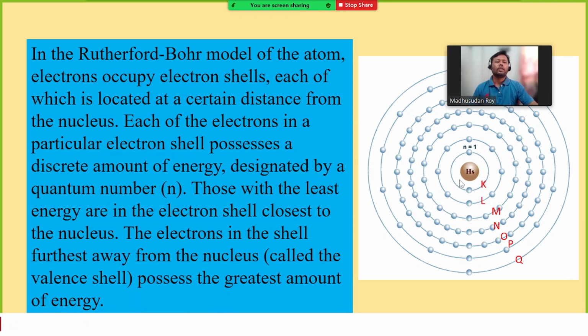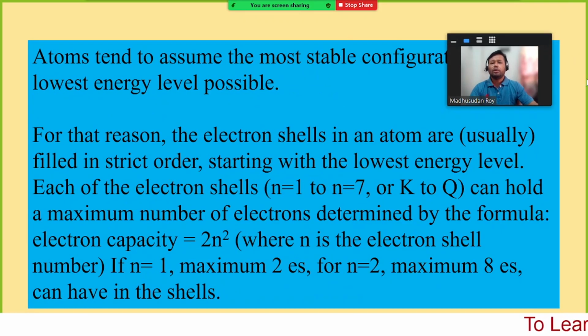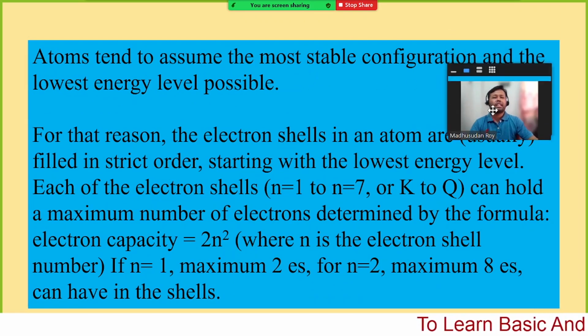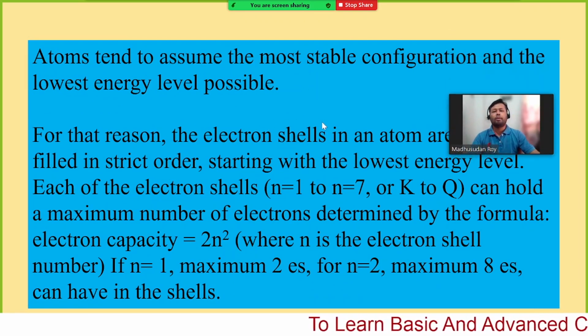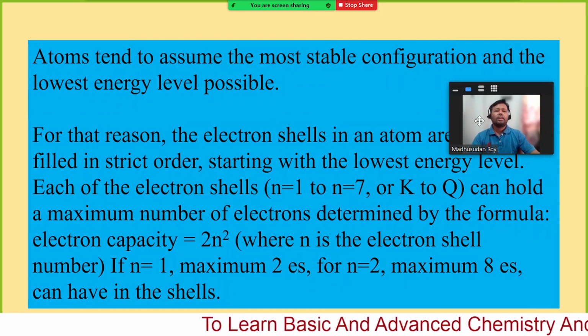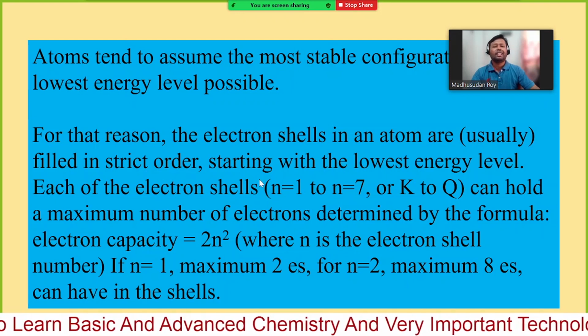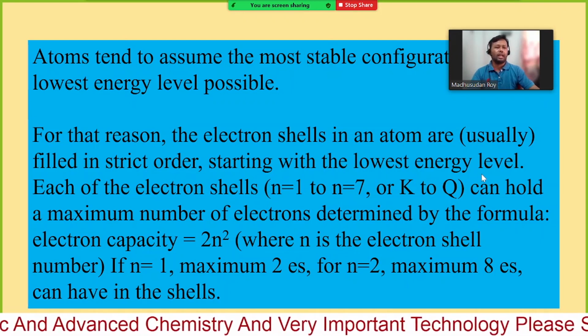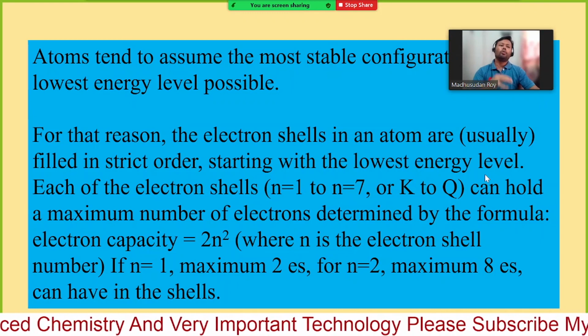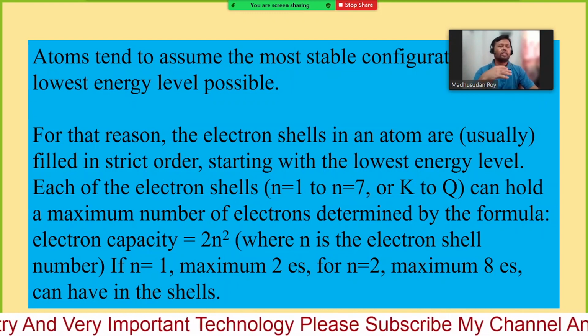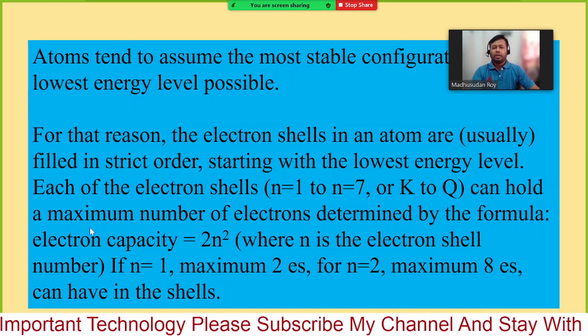The electrons fill the first shell first, and if there are more electrons, they can go to further shells: second shell, third shell, or any other. For that reason, the electron shells in an atom are usually filled in strict order, starting with the lowest energy level. That means the first shell will be filled first, then the second shell, third shell, and so on.